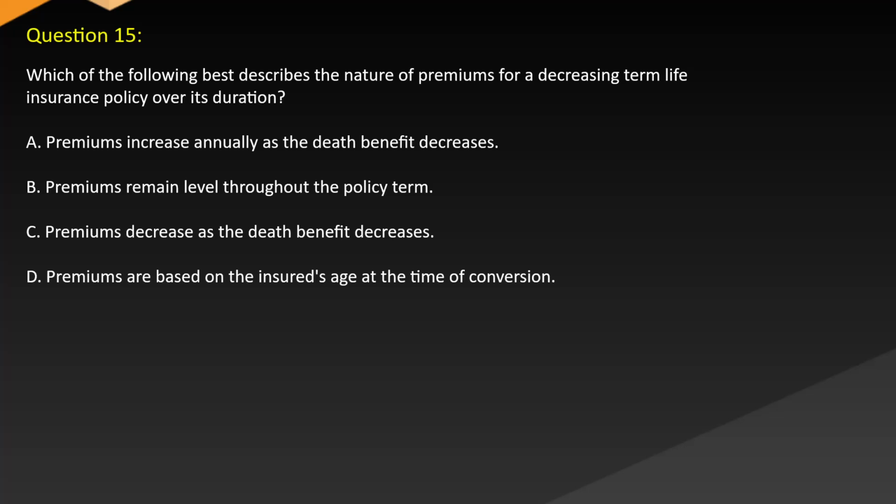Question 15. Which of the following best describes the nature of premiums for a decreasing term life insurance policy over its duration? A. Premiums increase annually as the death benefit decreases. B. Premiums remain level throughout the policy term. C. Premiums decrease as the death benefit decreases. D. Premiums are based on the insured's age at the time of conversion.